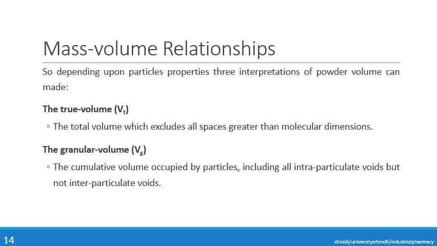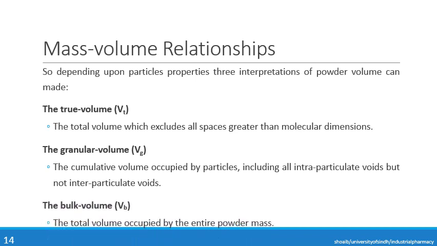Number one, open intraparticulate voids, meaning the void in the particle is open to the external environment, and also the closed intraparticulate voids, meaning the voids that are present inside the particle. But the granular volume does not include the interparticulate voids, the spaces in between two different particles.